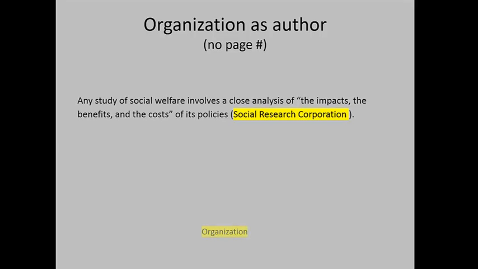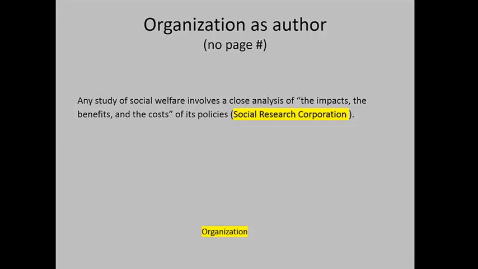So sometimes there isn't a single author or many authors who write the resources you might use. And that's when you figure out it could be an organization. Here's an example. Any study of social welfare involves a close analysis of the impacts, the benefits, and the costs of its policies. And it turns out the Social Research Corporation wrote that.